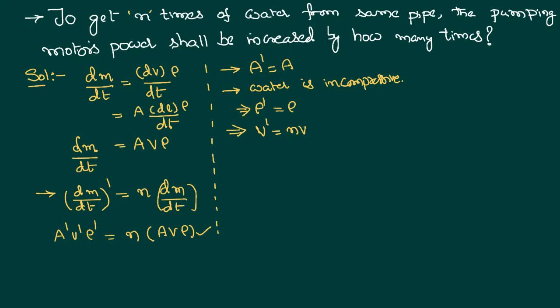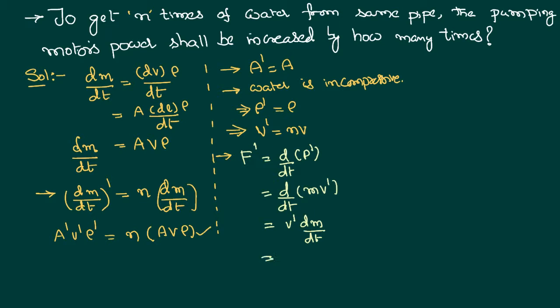Now, to get the water with this much velocity, we need to apply a certain force with the motor. That new force F dash can be written like this: we know force is defined as rate of change of momentum, that is, P dash. Therefore, what we can say is d by dt. Momentum could be written as m into v dash, because the corresponding velocity has to be changed from v to v dash. Therefore, the new force is equal to v dash into dm by dt.